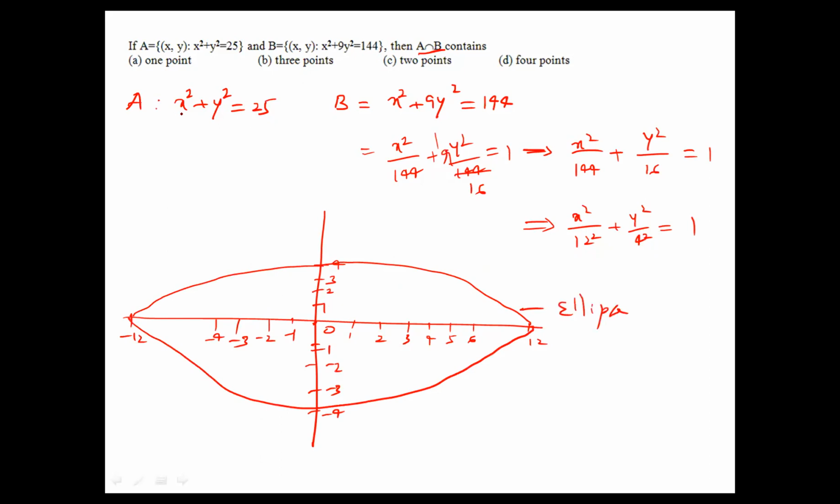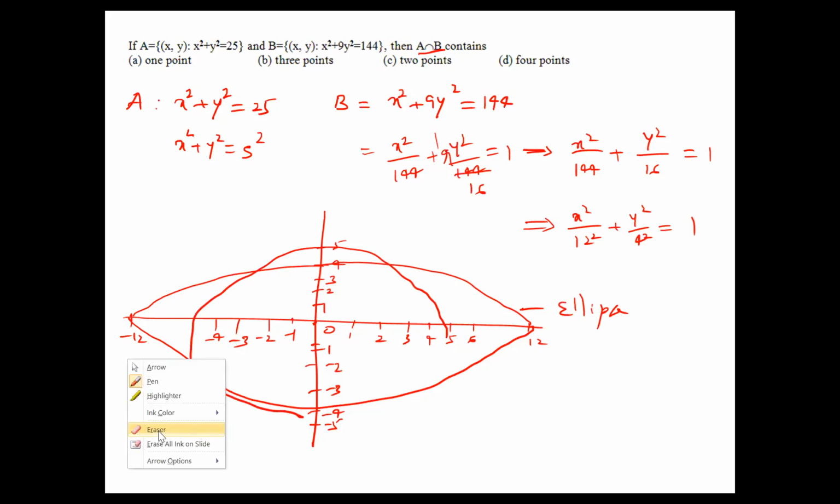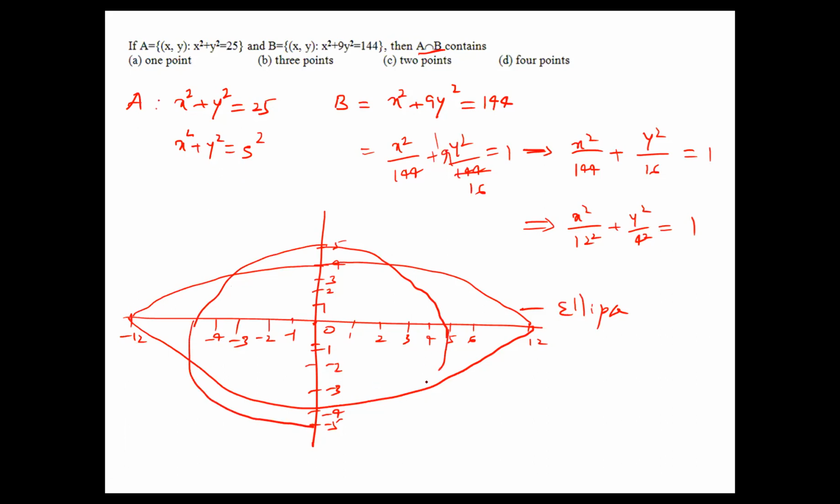Okay. Next, x² + y² = 25 is nothing but the circle. This can be written as 5². 5² means here is a 5, here is a minus 5. So what is the circle here? So we'll get the rough figure like this. So here the circle it is.